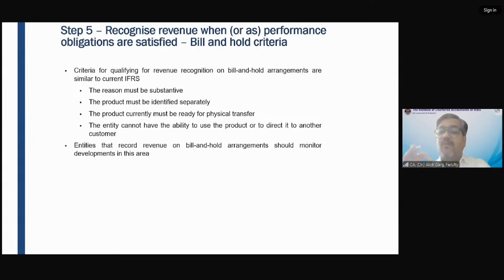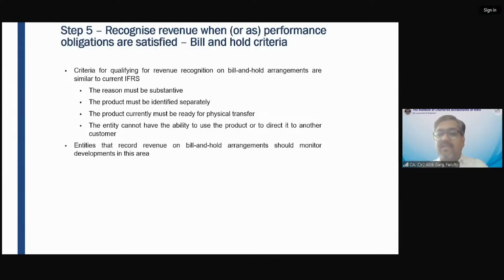Number 3, the product currently must be ready for physical transfer. The product which I have held with my friend, I told him 15 days, but even if I go after 3 days, that refrigerator should be available to me, right? It's not that my friend thinks, okay, Alok will come after 15 days, so let me sell this refrigerator to anyone else, and when the next order of refrigerators comes, I will give it to Alok.